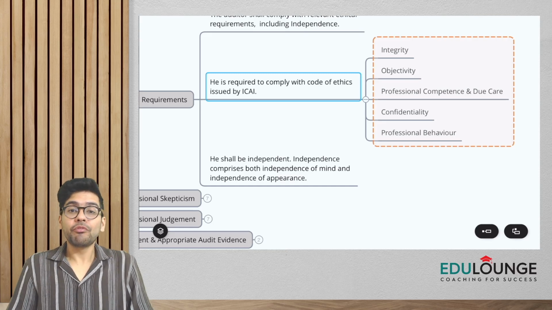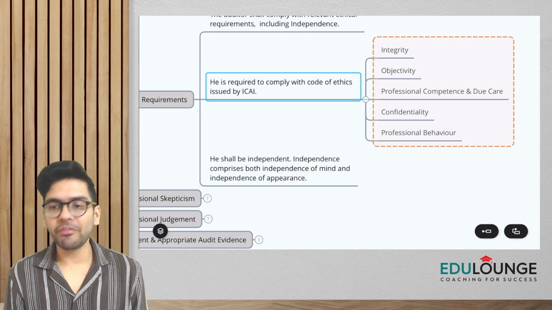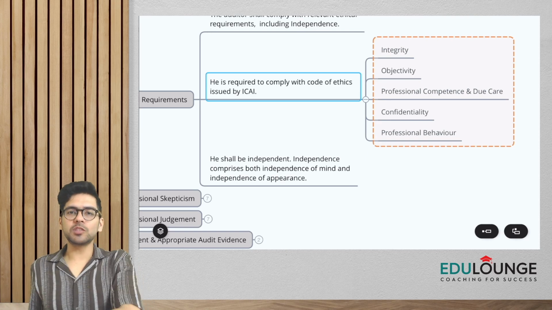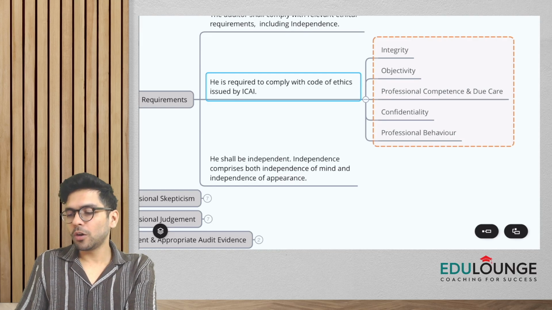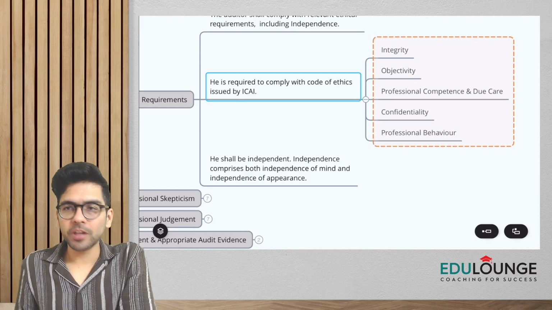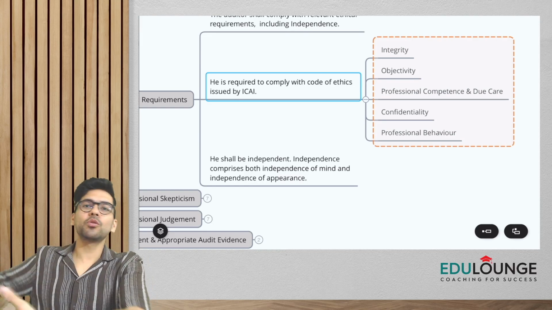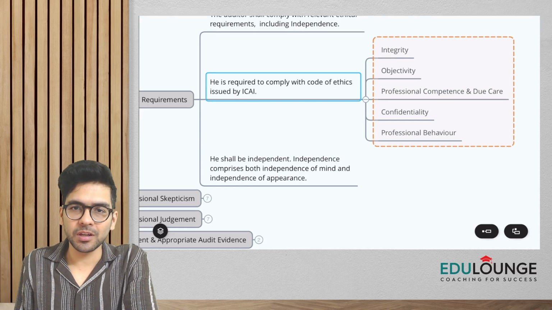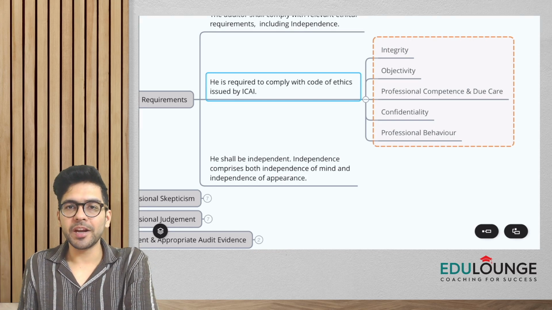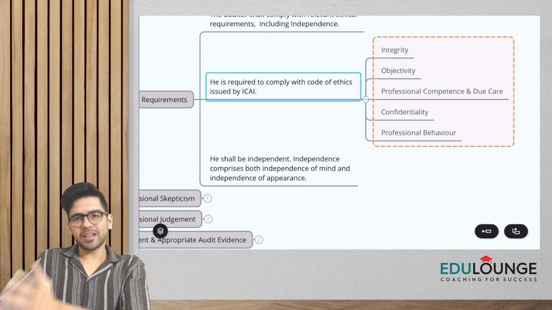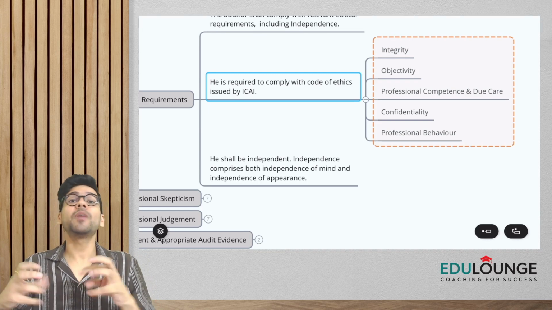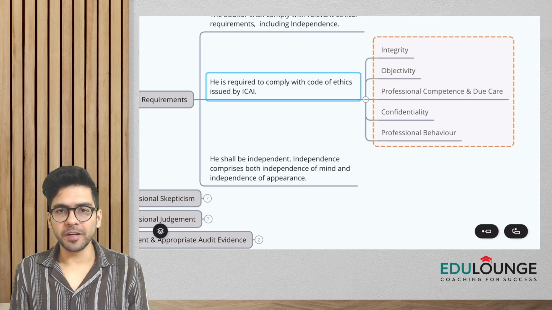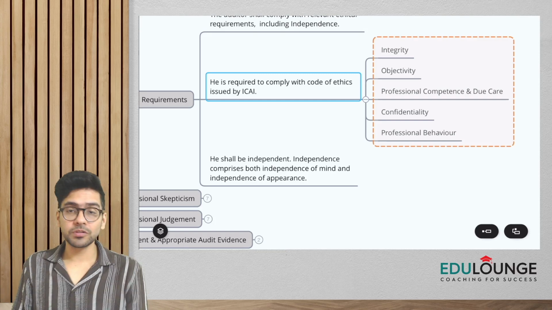Now, the fourth ethical requirement is confidentiality. Confidentiality means that during the course of our audit, we might come across a lot of information of our client. We are not just going to disclose this information to any random person. We have to maintain confidentiality. However, there are certain exceptions. For example, if I am bound by some legal or professional responsibilities, then of course I'll have to disclose the information.